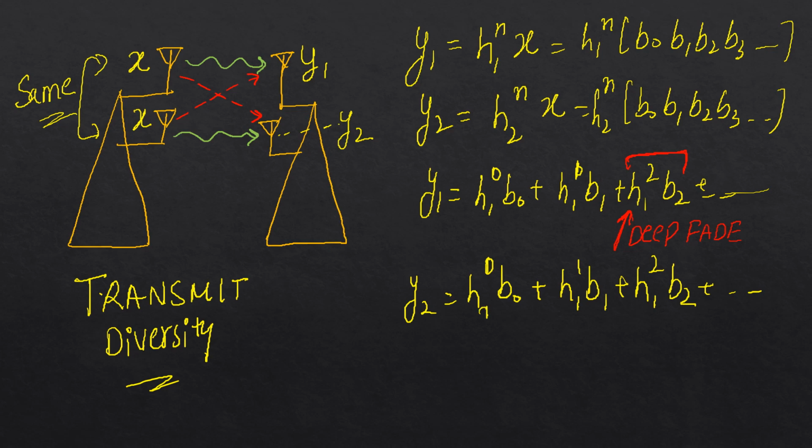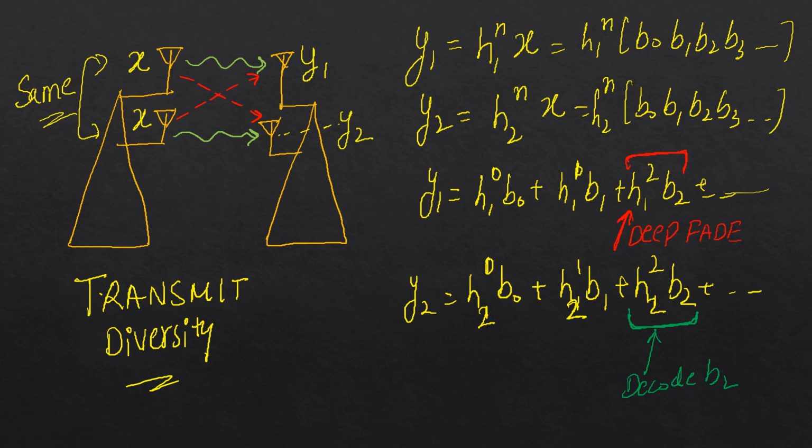okay, I should write here as these will be all H2s. Yeah, so if H12 is in deep fade, then H22 may not be in deep fade. It could be a good fade, or H22 is all okay to decode B2. So there is a good amount of probability with which we can decode B2. Okay, so the point here is that in this particular case, for MIMO case, H12 can be in deep